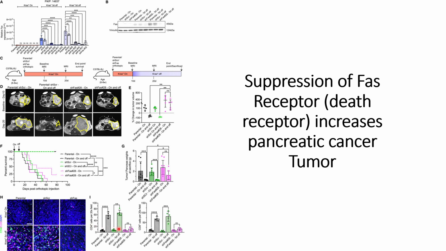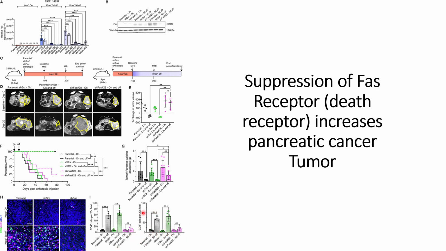And these things they have quantified in panel I, where we can see an increase in the number of CD4 plus cells when the parental KRAS mutations are off after day 5, and similarly an increase in the number of CD4 plus cells when these shRNAs are turned off after day 5. However, the CD4 plus cells are non-significant when the FAS receptor shRNA is turned on and turned off after day 5. It's non-significant.